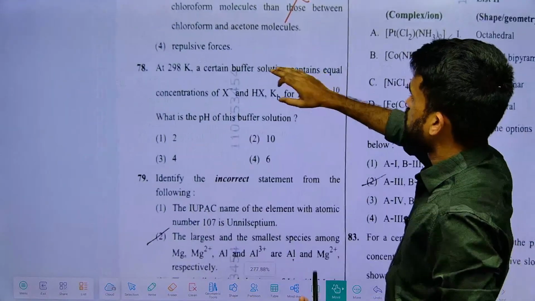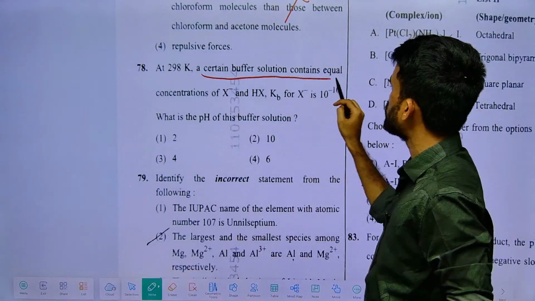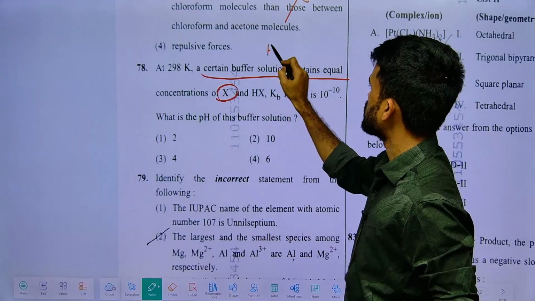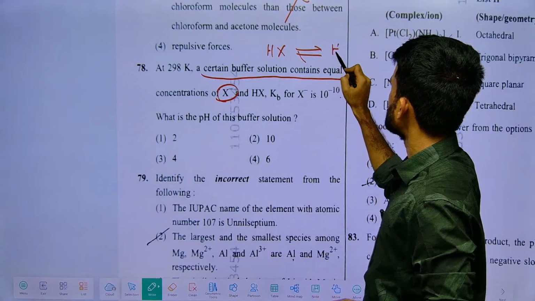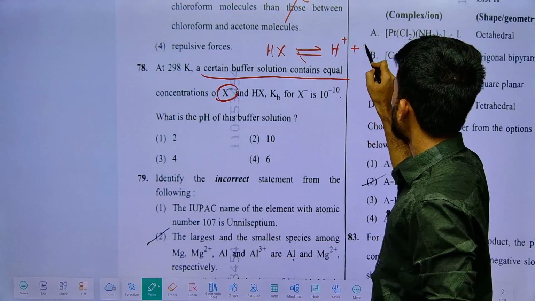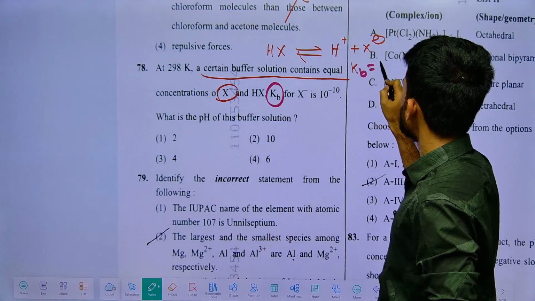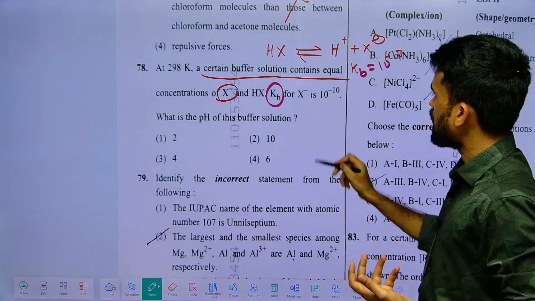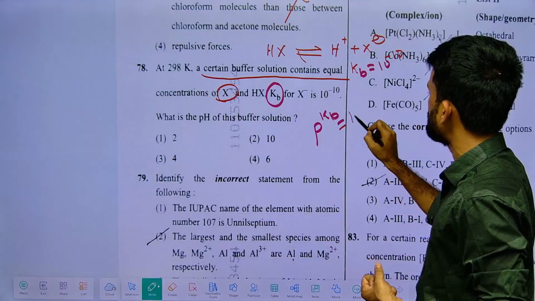Next, this is a buffer solution question. Read it: a certain buffer solution contains equal concentration of its ion and HX. HX is dissociating to give ions like H plus and X minus. They have mentioned the Kb value as 10 power minus 10. Since the Kb value is mentioned, I can calculate pKb directly. pKb becomes 10.